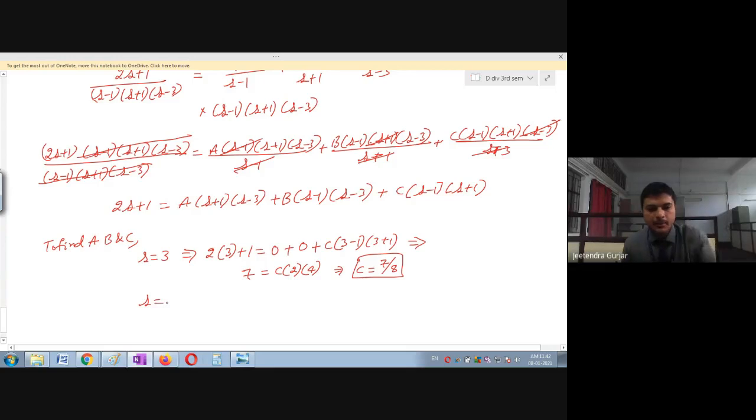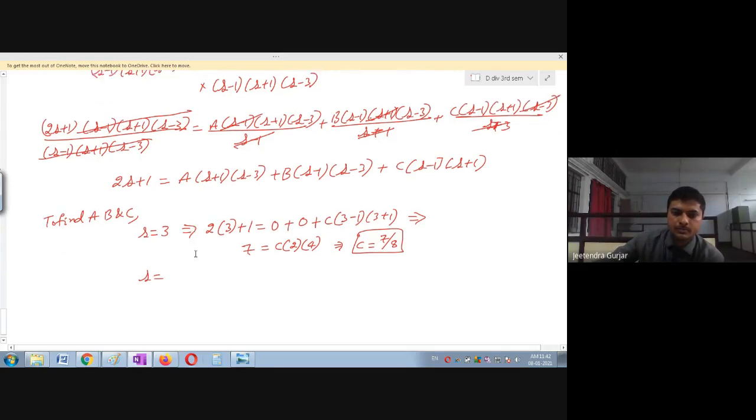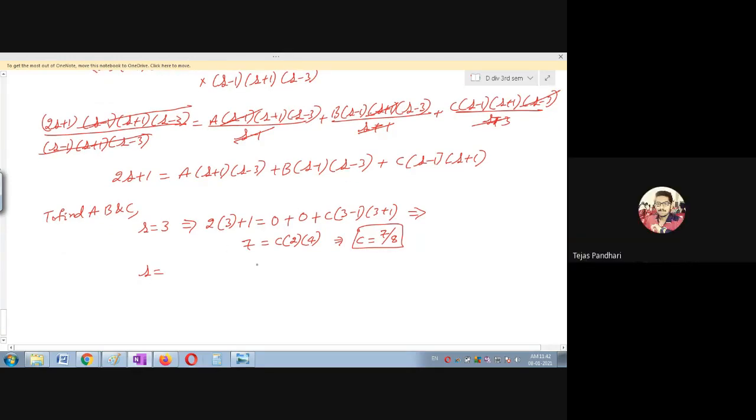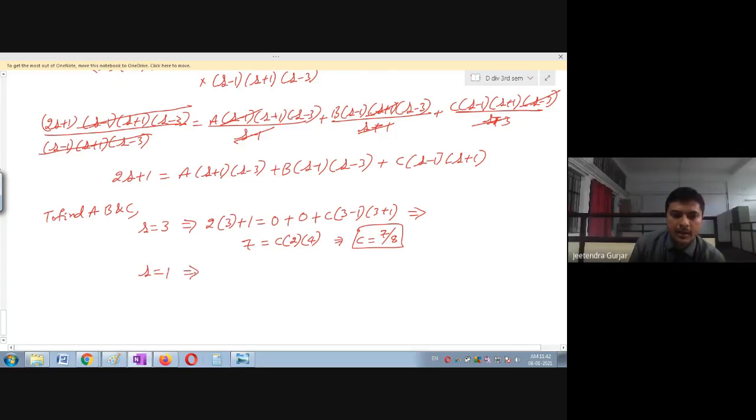Okay. Now can anybody tell me which value of s you have to substitute so that any two terms must be 0? Sir, s minus 1. Yes, s is equal to 1. I will substitute s is equal to 1. Okay, here which values will become 0? B and C terms will become 0. Very good. Excellent. So s minus 1, that is 1 minus 1, will become 0. This will become 0. So I will substitute now. s is 1. Please substitute the s value. So this is A, 1 plus 1 and 1 minus 3. Yes, plus. One can see here easily this value.